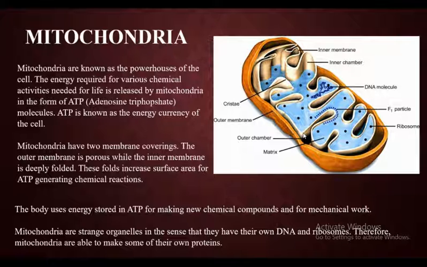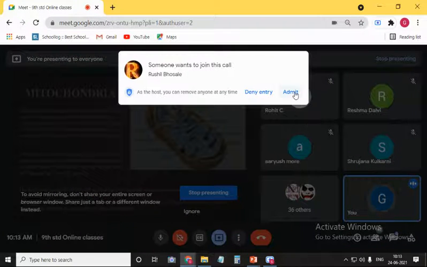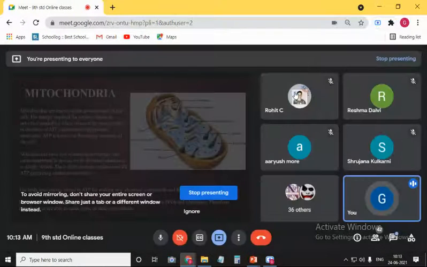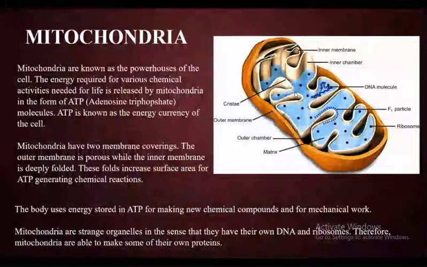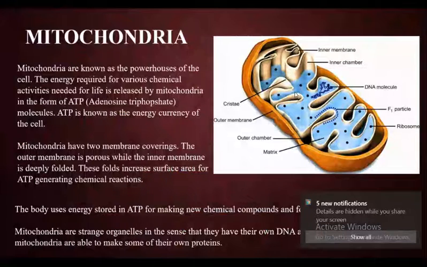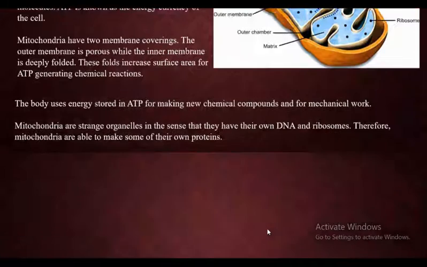Again, this is a one mark question which is very important. Name the cell organelle which has its own DNA and ribosomes. In previous cases, we have learned endoplasmic reticulum and Golgi apparatus, right? Those cell organelles don't have their own DNA and ribosomes. Whereas mitochondria have their own DNA and ribosomes, and mitochondria can synthesize their own proteins.